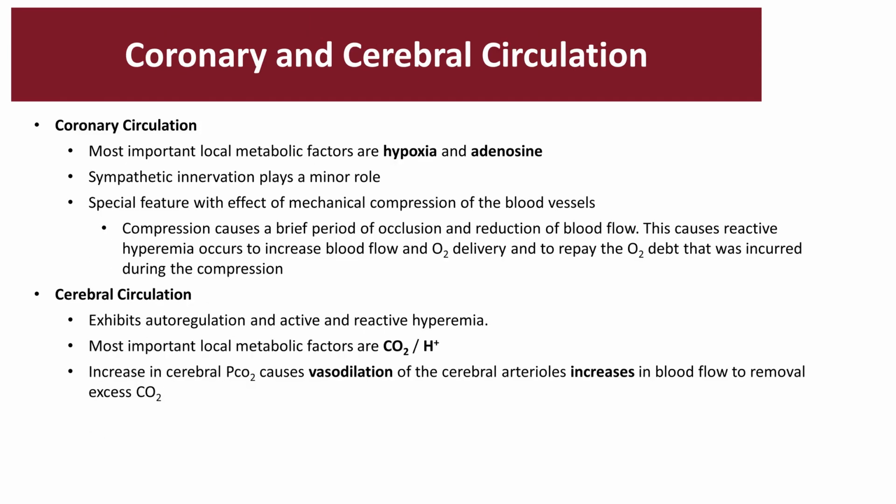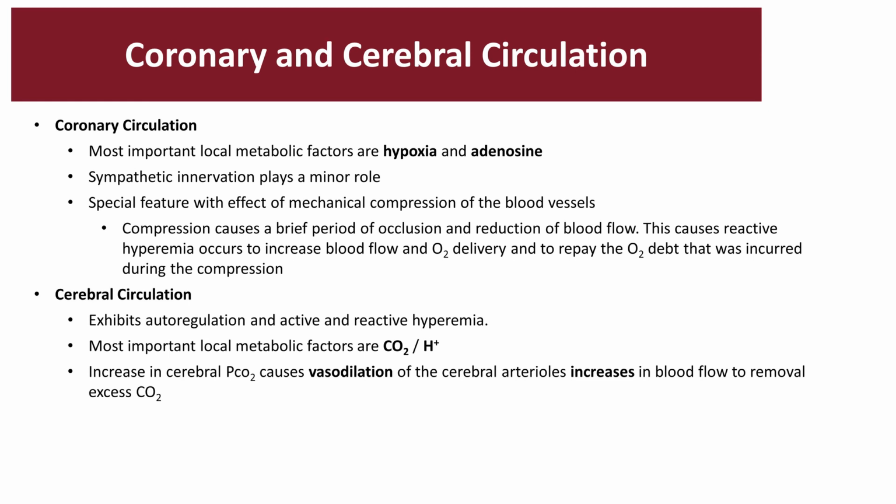In the coronary circulation, the most important local metabolites are going to be hypoxia and adenosine. The sympathetic nerve plays a very small role in this system. When you compress the blood vessel, a brief period of occlusion occurs, which reduces blood flow. This will then quickly lead into reactive hyperemia that will boost blood flow, allowing the oxygen to be delivered and repaying the debt that occurred during the occlusion.